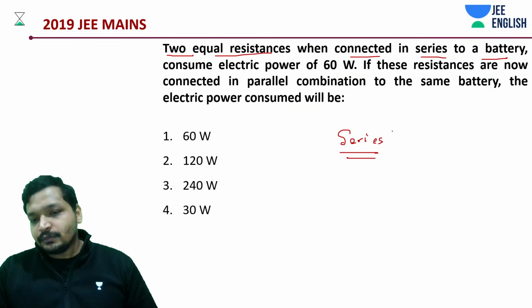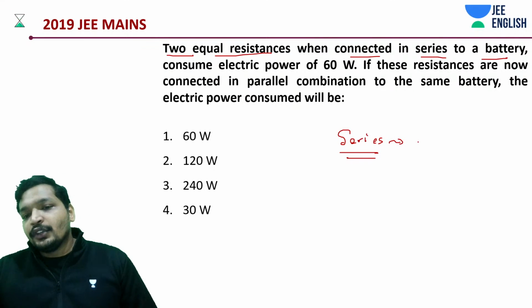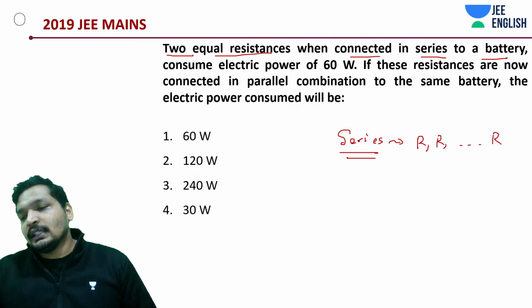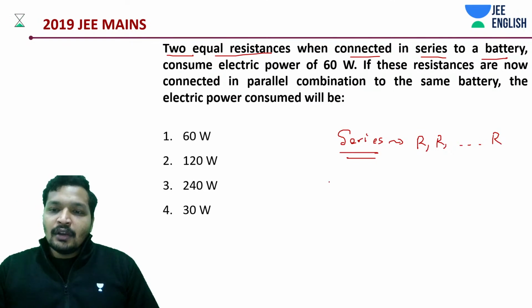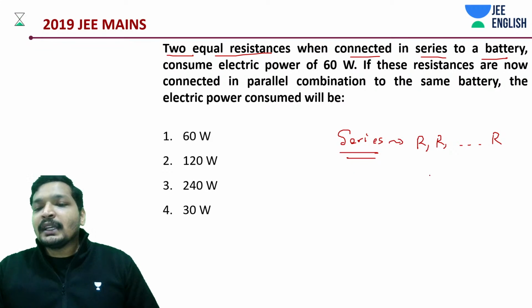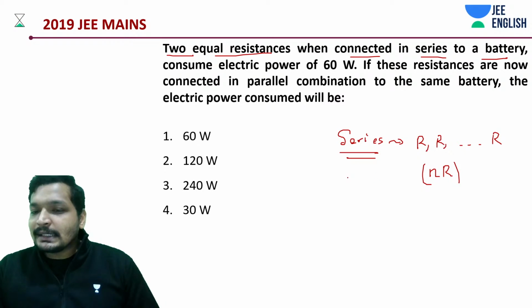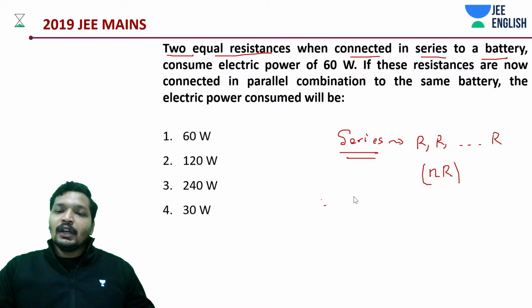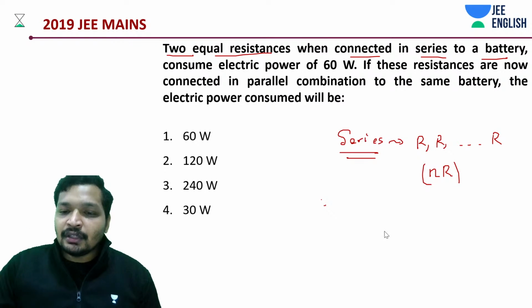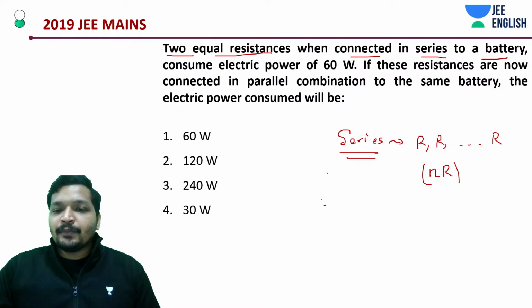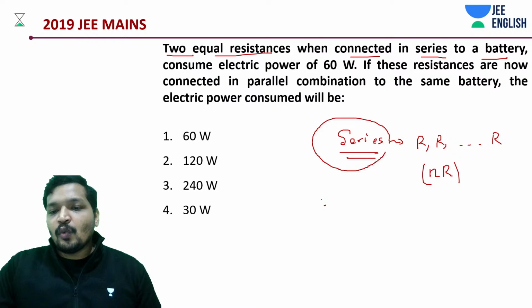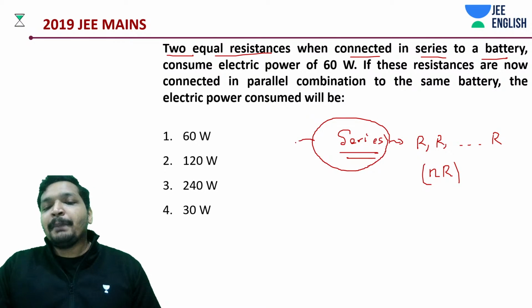Series, and let's say you have n R's connected in series, same resistance. What is going to be the net resistance? N into R. You can go by this itself, students. We don't even need a detailed explanation on this. Okay. Now, next question arises. What is the power consumed?